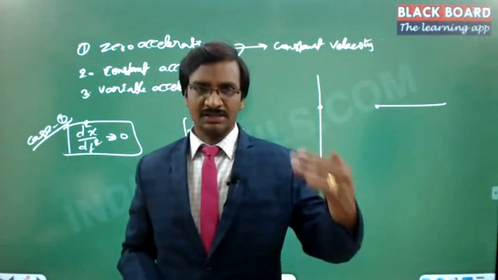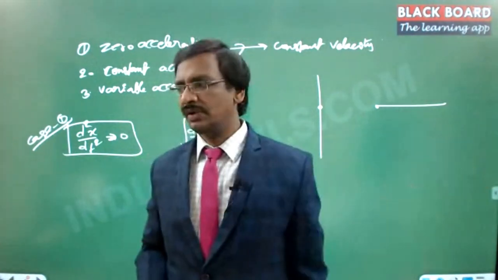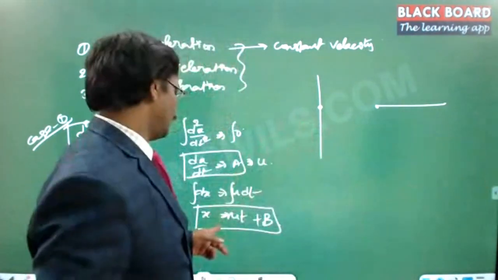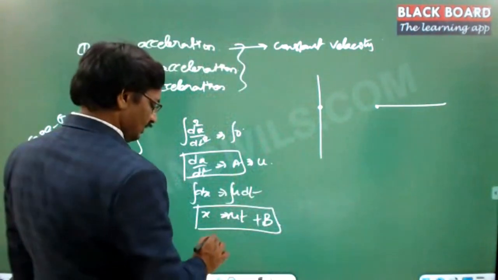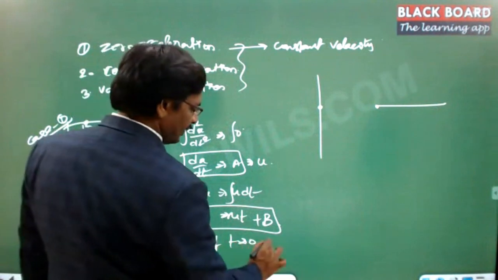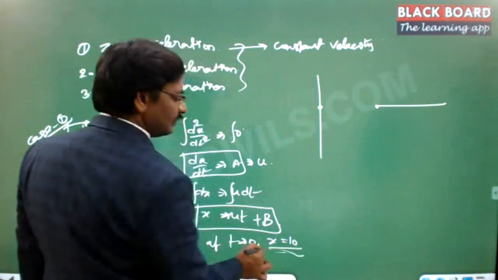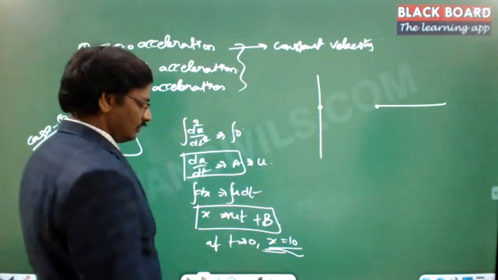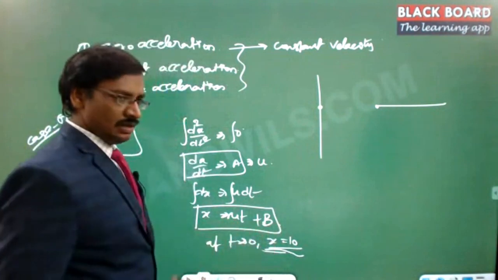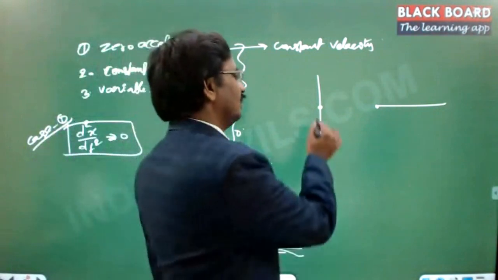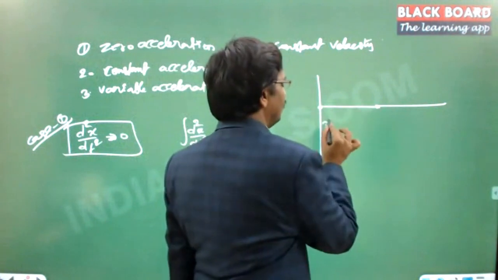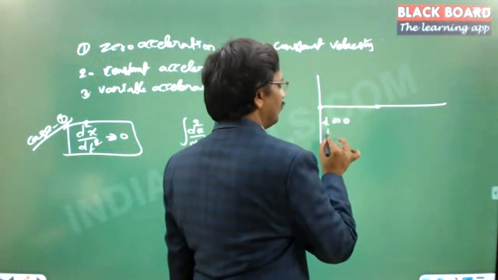Then actually the 10 meters plus some distance, whatever he traveled. So that value, you are going to get the value of b. That is, at t equal to 0, x equal to 10. That means if you give this value, then x is equal to 10 plus ut. Most of the times we start taking from here itself, that is x equal to 0 at t equal to 0.